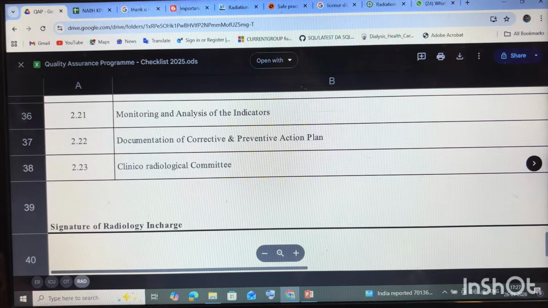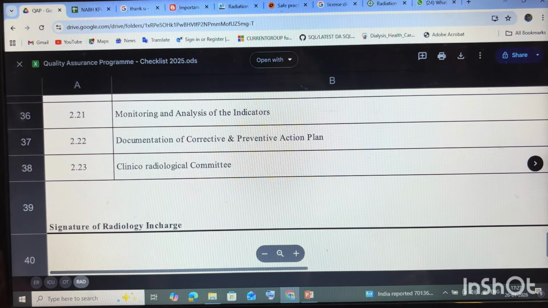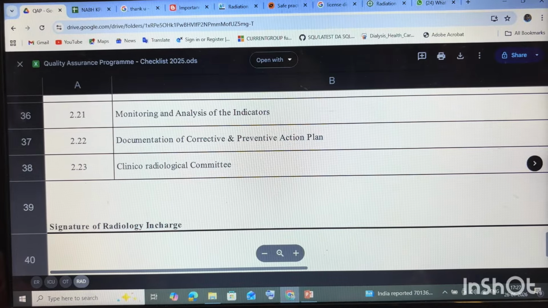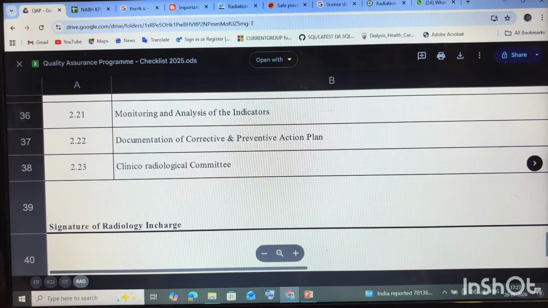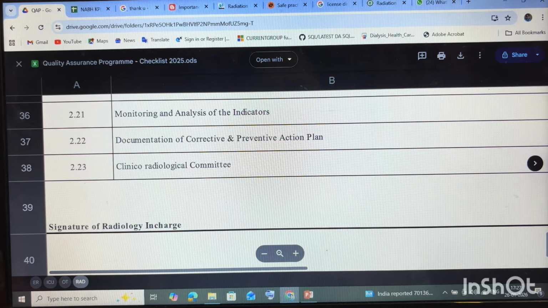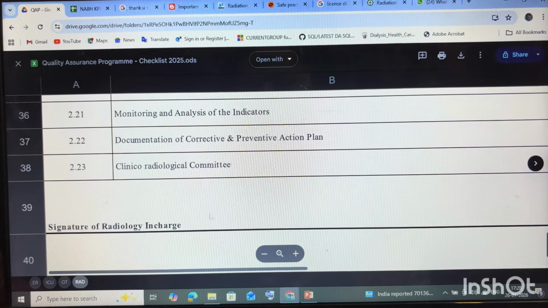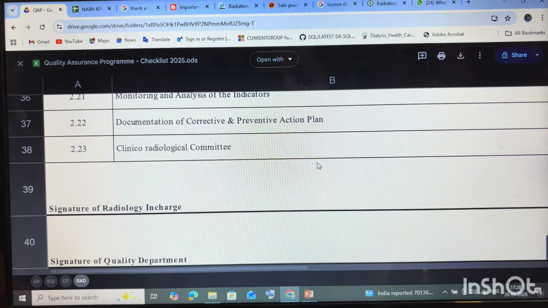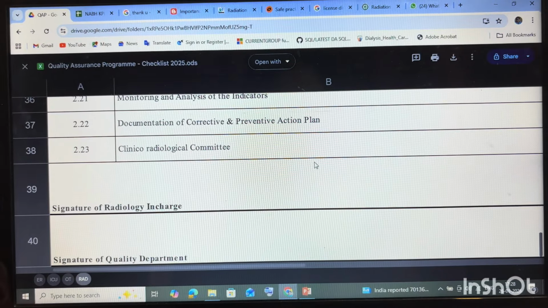So one clinical radiological committee needs to be there in the hospital, where all clinical correlation reports will be discussed. Any non-correlated report should be discussed in the committee, and corrective and preventive actions need to be taken accordingly. Then the radiology in-charge signs it, and it should be verified by the quality department. Okay, this is the quality assurance checklist of radiology.